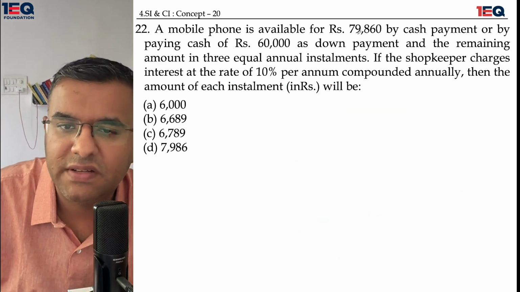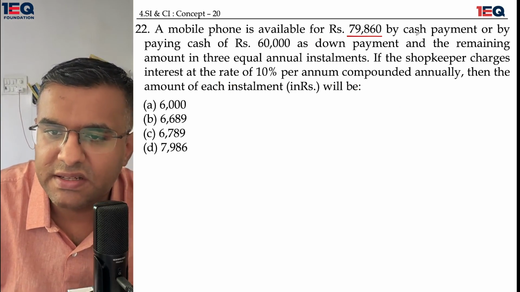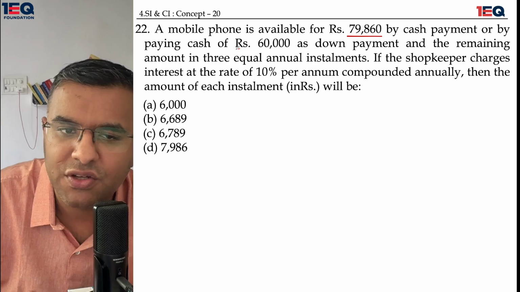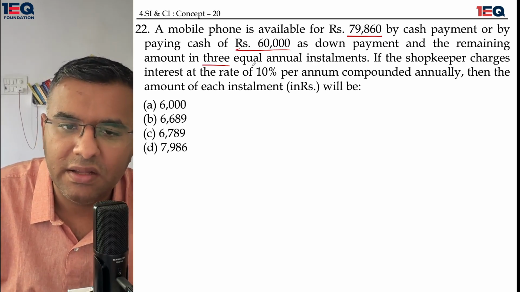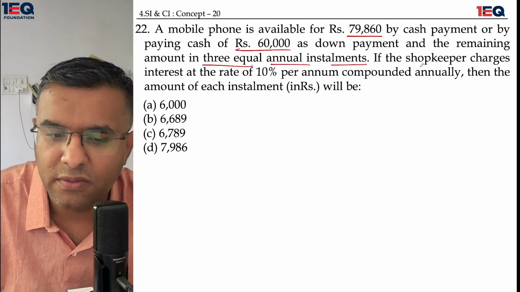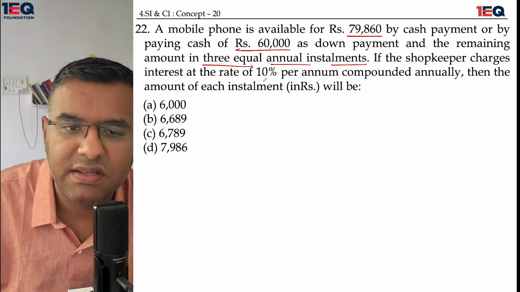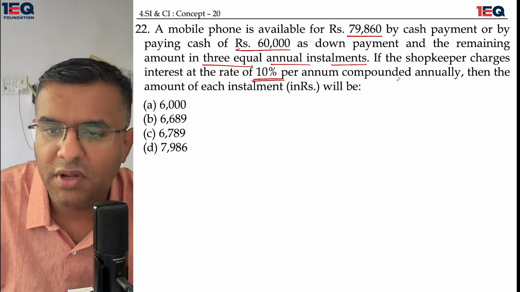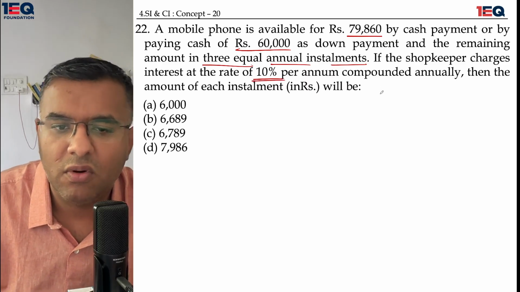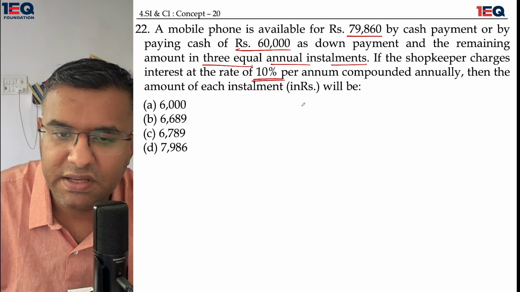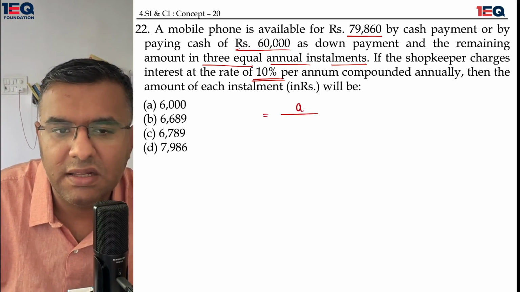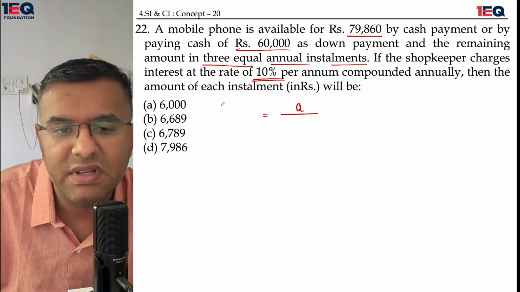A mobile phone is available for 79,860 by cash payment, or by paying a cash of 60K as down payment and the remaining amount in 3 equal annual installments. If the shopkeeper charges an interest rate of 10% per annum compounded annually, then what is the amount of each installment? We are talking about 3 installments in this case. So my answer would come out in this situation as the pending amount. The pending amount is 19,860.